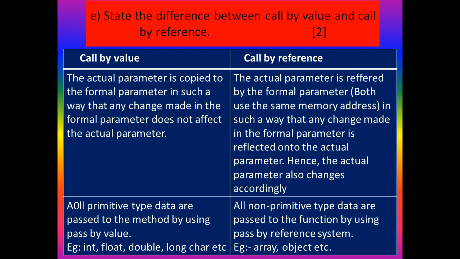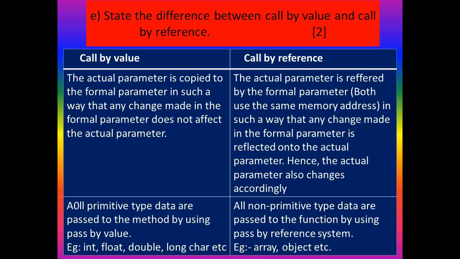Look at the table. First point: the actual parameter is copied to the formal parameter in such a way that any change made in the formal parameter does not affect the actual parameter. In the case of call by value, it always copies the value to the formal parameter, so it does not affect the value of the actual parameter. But in the case of call by reference, it always gives the reference, so it will affect the actual parameter.